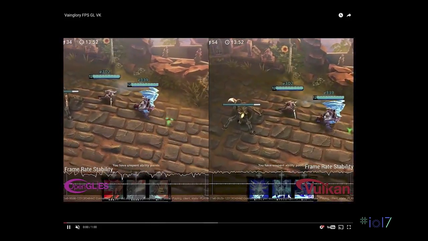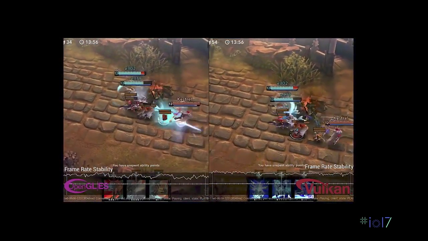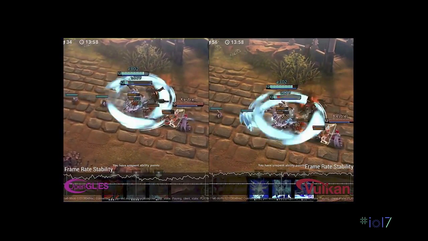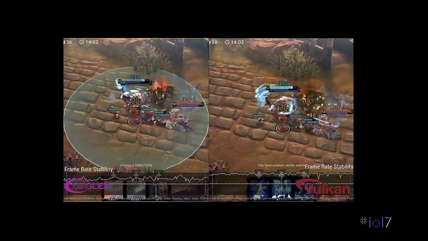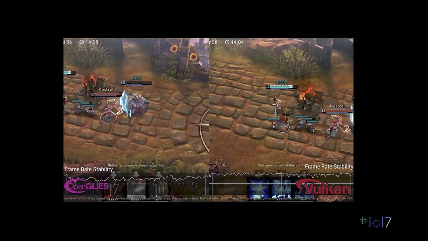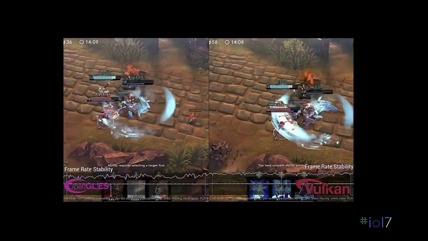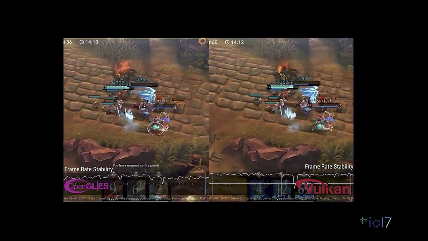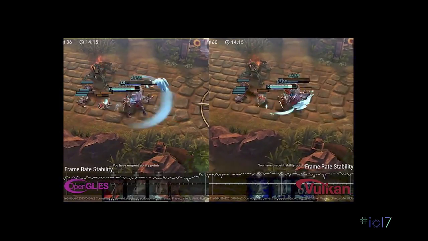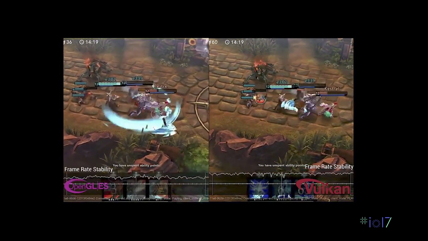You may think this is just a demo, sample, or corner case, but Vulkan works with real games too. Here is Vainglory. We have been working with Supercell since April 2016. You can see the right side of Vulkan shows much more stable frames per second without big frame drops. We see around a 20% performance gain, near 60 frames per second, even in a throttling situation with the Galaxy S7.